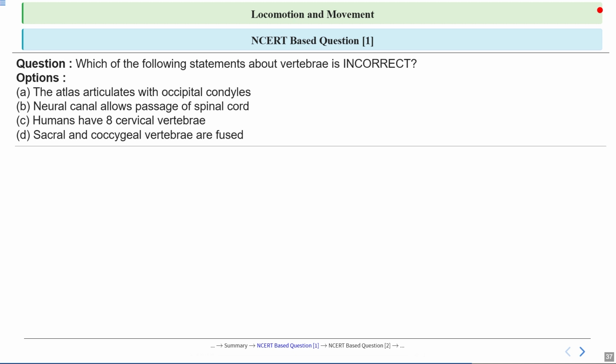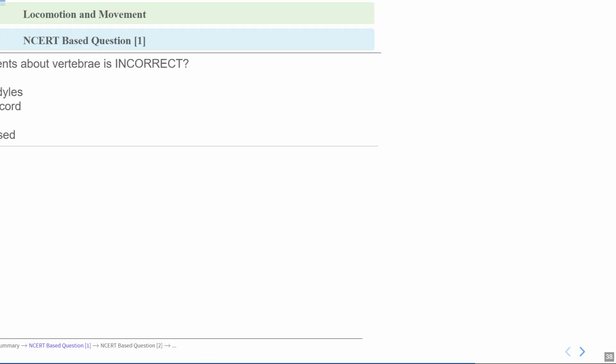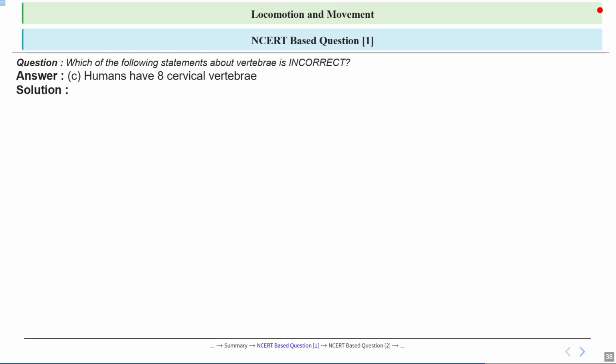Now, this is the first NCERT based question, and the question is: which of the following statements about vertebrae is incorrect? So here option C, that is humans have 8 cervical vertebrae, is the incorrect one. Okay, let's see the answer in detail.